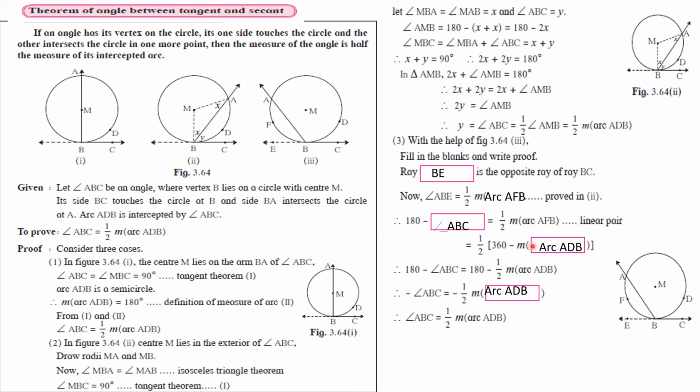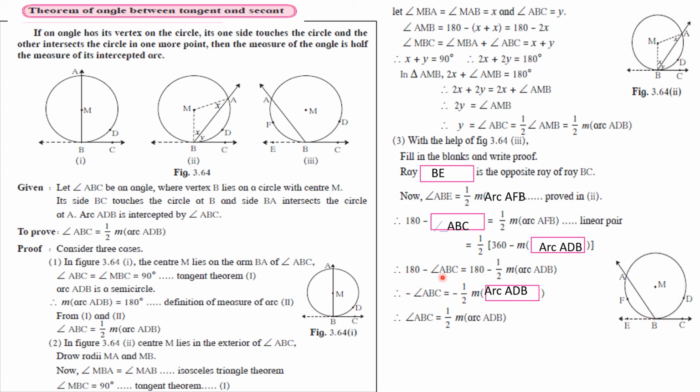So cross multiply over here, what you have, half of 360 minus measure of arc ADB. So 180 minus measure angle ABC is equal to 180 minus half measure of arc ADB.